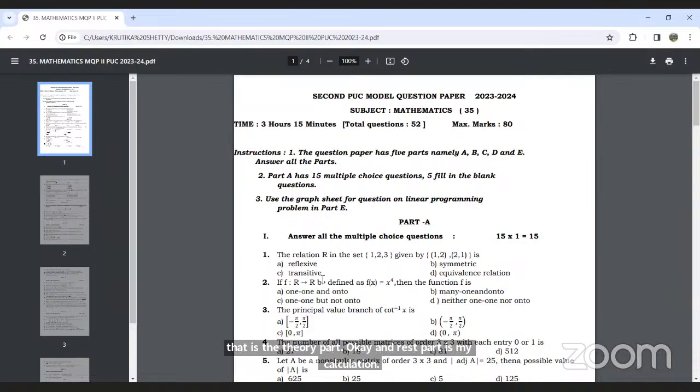Okay. So we will begin our discussion. Once again, we will go through the paper directly, with this model paper. Just to go through the blueprint before revision, go through the blueprint and see plenty of options are given. Plenty of options are there in the paper, so you can easily attempt maximum questions. So we will start our discussion with the first question.